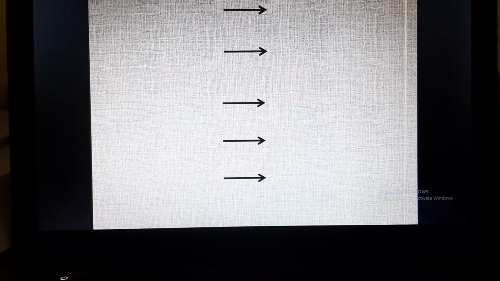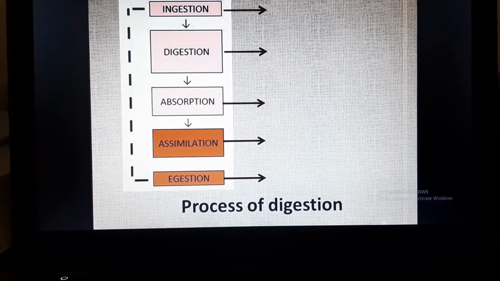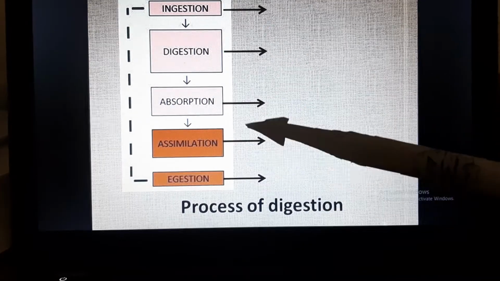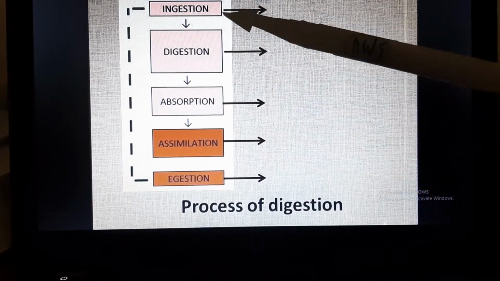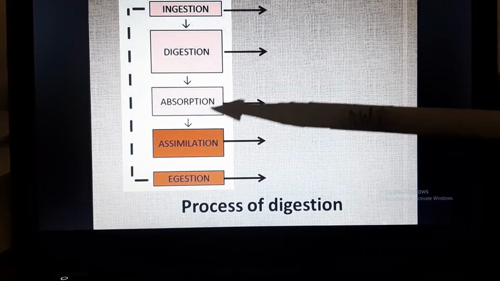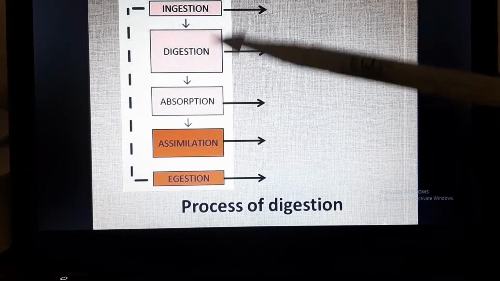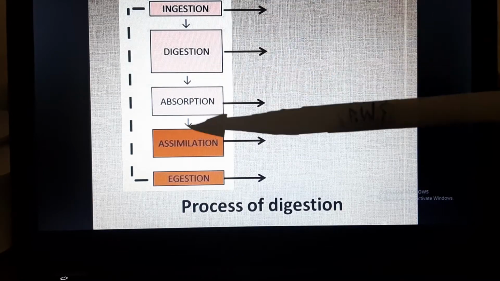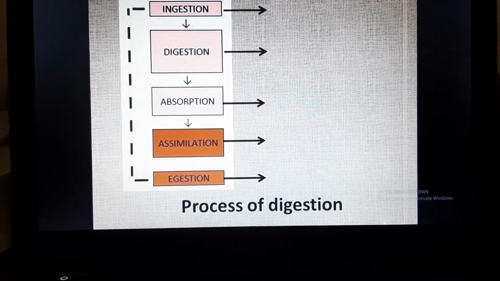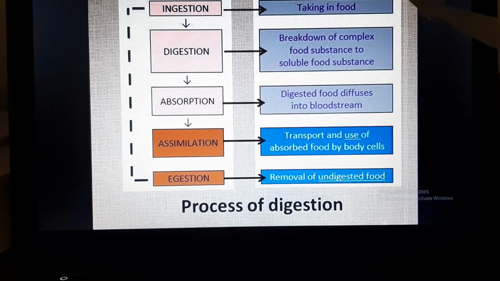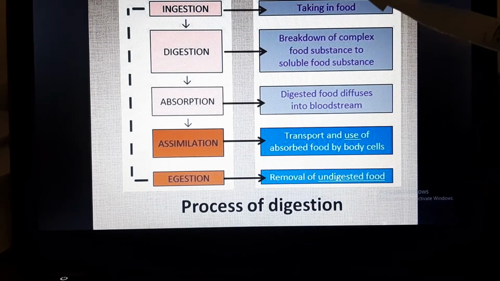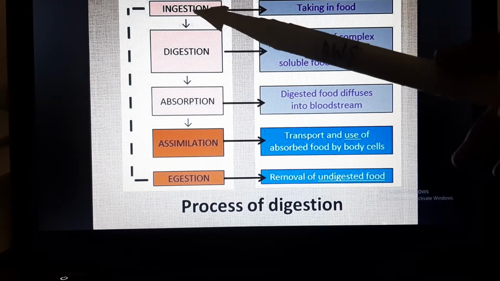The digestion in humans. The process of digestion is classified into 5 steps: ingestion, digestion, absorption, assimilation and egestion. So what are these 5 steps of the process of digestion? Ingestion, digestion, absorption, assimilation and egestion. Taking in food is called ingestion. So whenever we are taking food inside our body, the process is called ingestion.